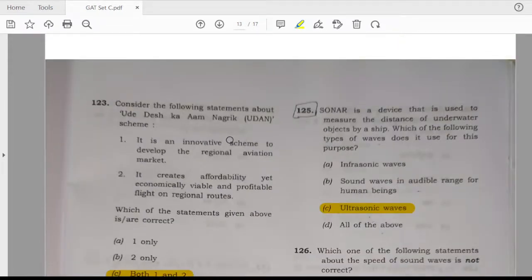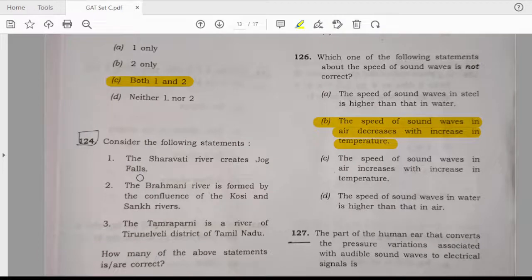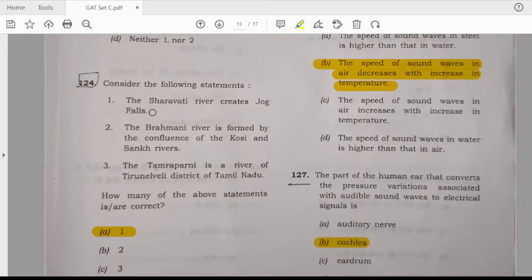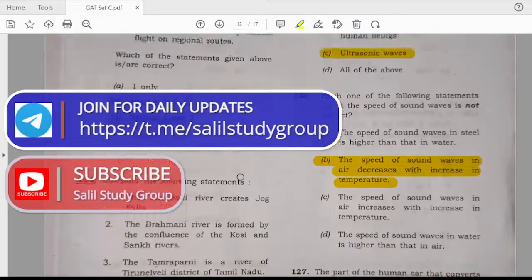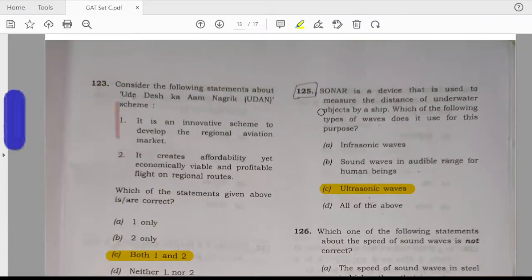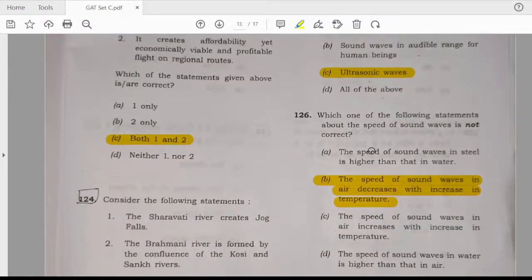Consider the following statements with the Udey Desh Ka Aam Nagrik, UDAN. Answer is C, both 1 and 2. Consider the following statements. The Sharavati river creates Jog Falls. Answer is A. Question number 126. Sonar is a device that is used to measure the distance of underwater objects. Answer is C. Ultrasonic waves.